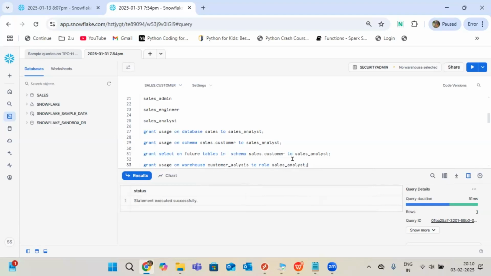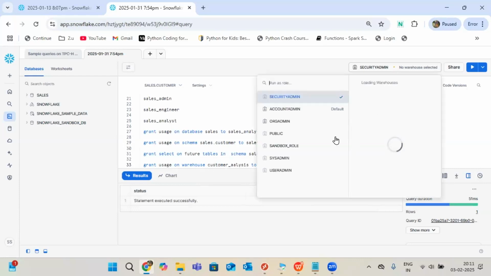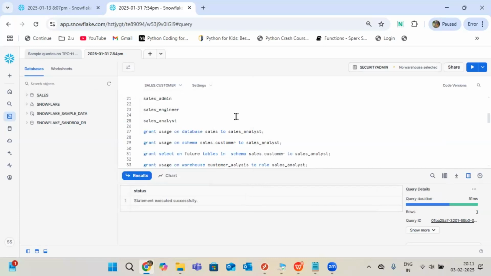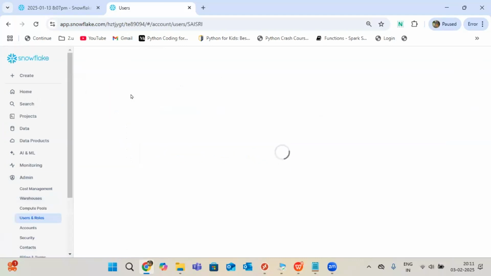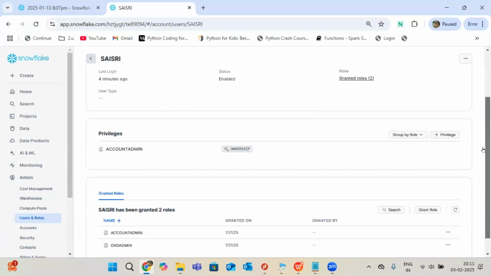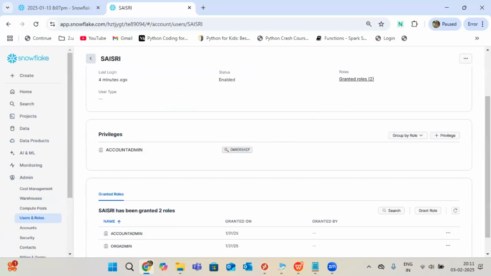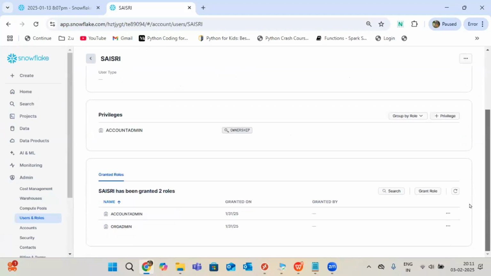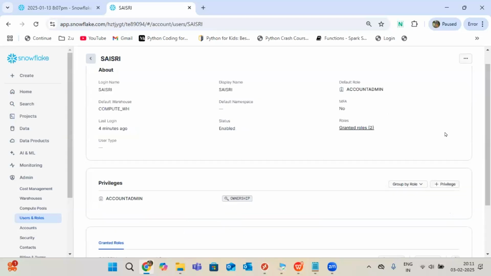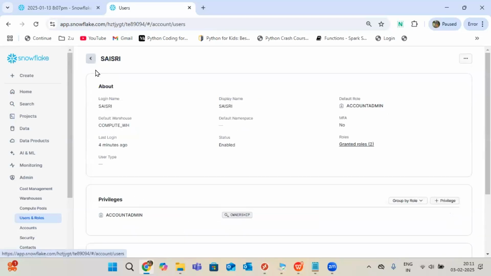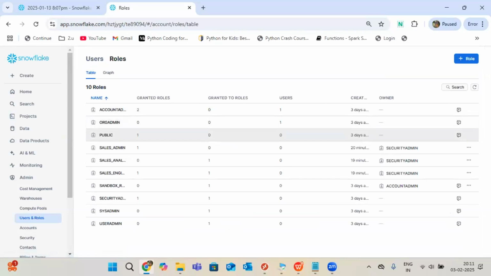One thing I will do before going ahead: I need to check every time I switch roles whether the grants are applied or not. For that, first I'll go to the roles, because till now SaiSri doesn't have access to those roles. Till now I only have org admin, security admin, all this. Roles are important. Let me go here.